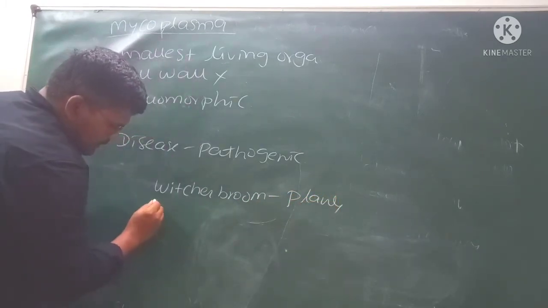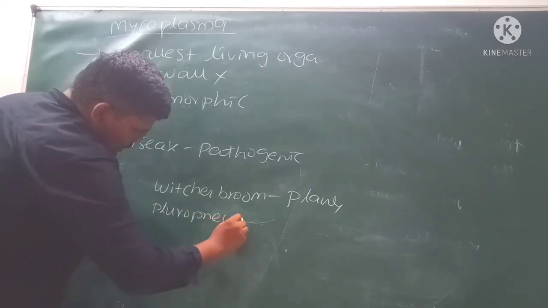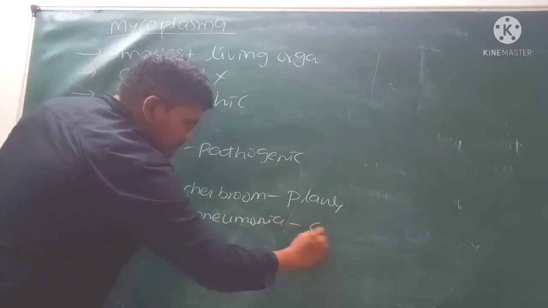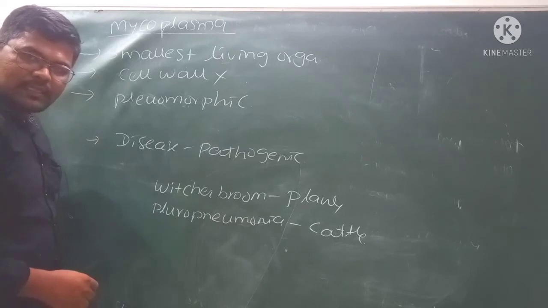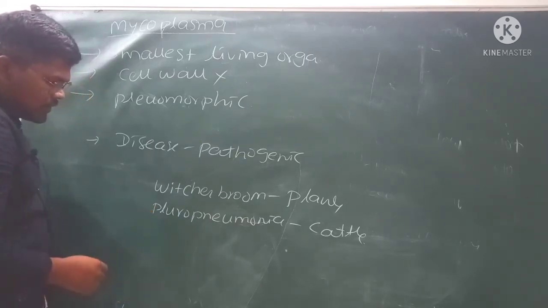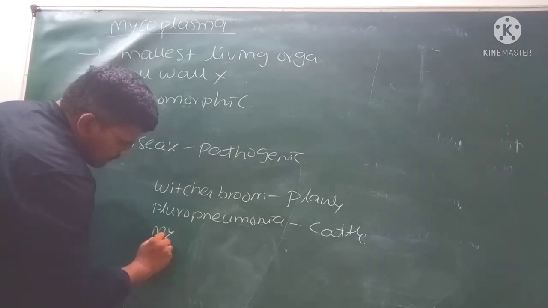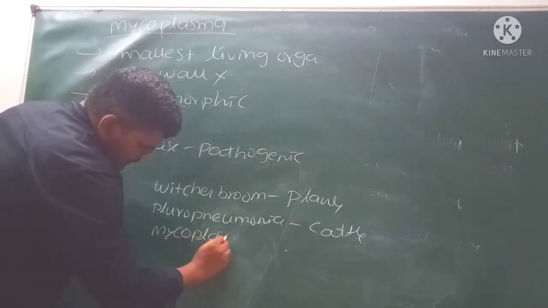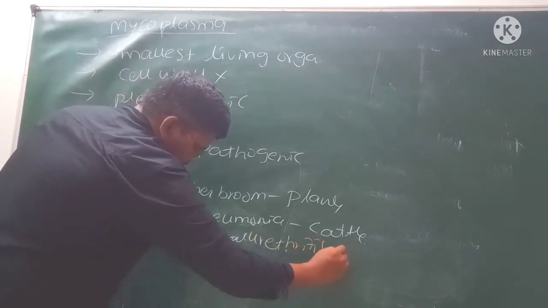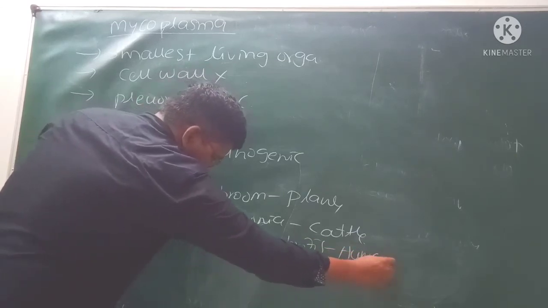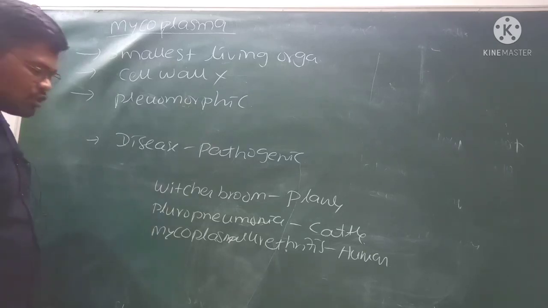Next, number two is pleuropneumonia in cattle. Pleuropneumonia means a pneumonia-like disease, which is also caused by the Mycoplasma. Next, mycoplasmal urethritis in humans. It may cause the mycoplasmal urethritis disease in humans.